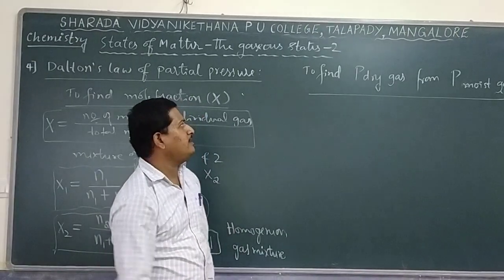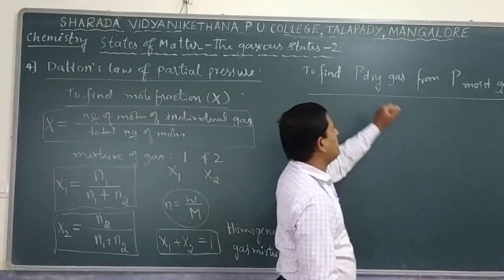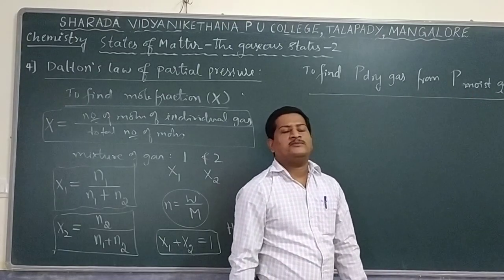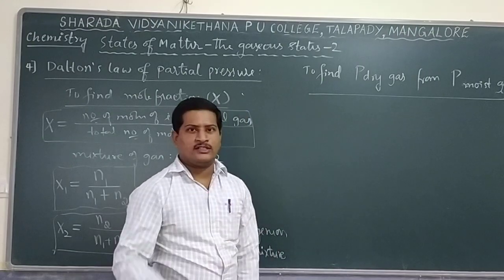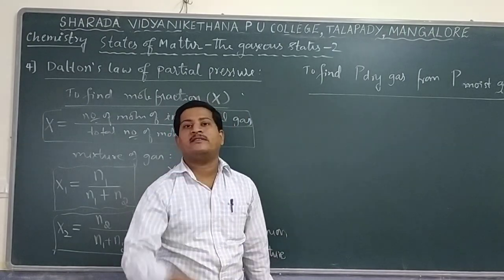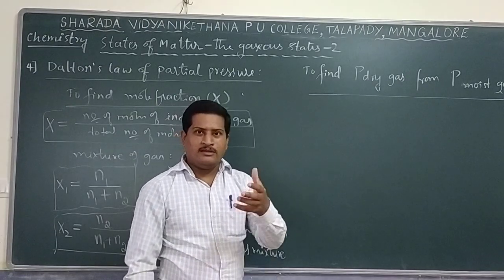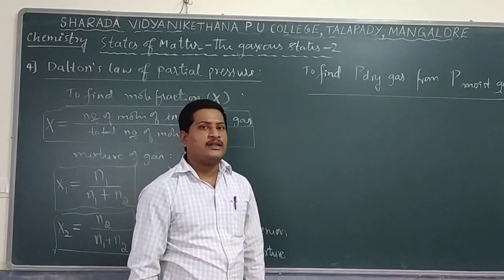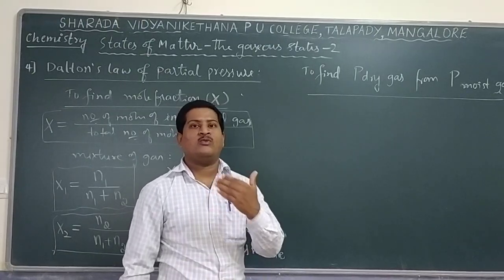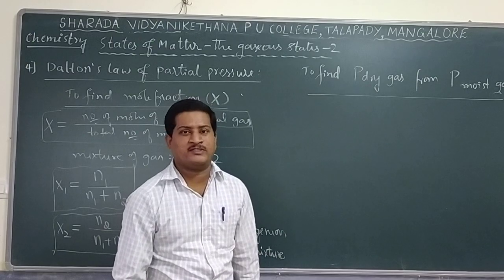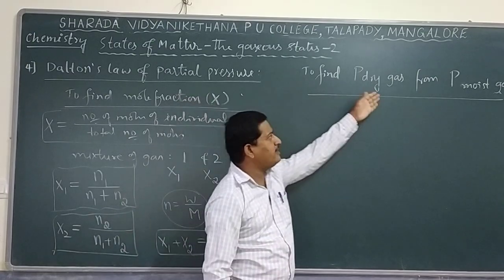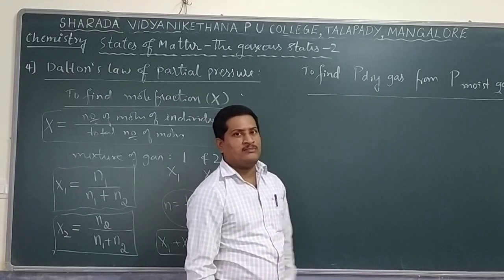Students, let us see how to find the pressure of a dry gas from the pressure of a moist gas. It is observed that if you carry out a chemical reaction and a gas is collected, normally in that gas some water vapor is present. So whatever gas is collected during the experiment is not a dry gas, not a pure gas. In that, some water vapor or moisture is present. But we need the pressure of a pure gas, that is, a dry gas. So how to find out the pressure of a dry gas?